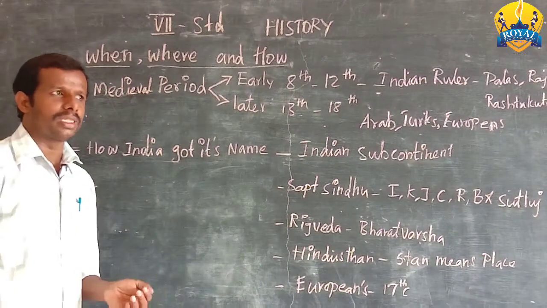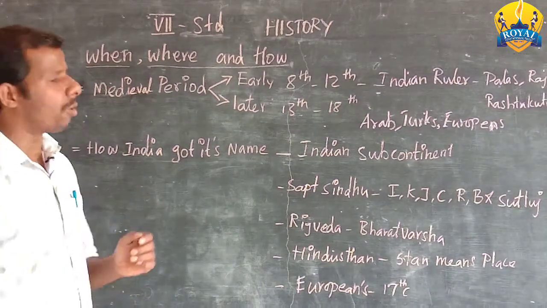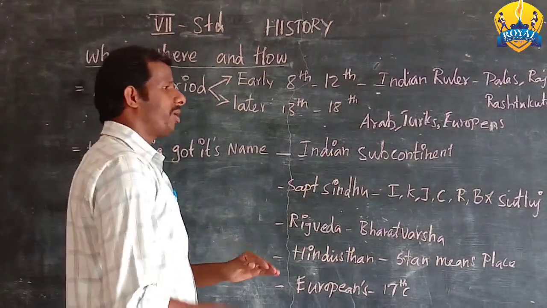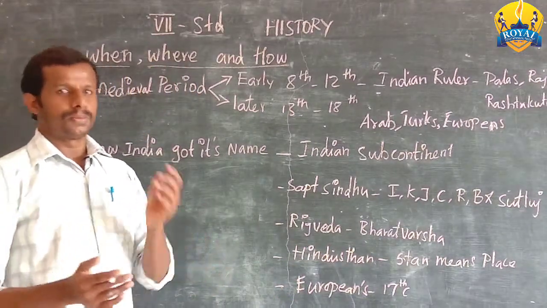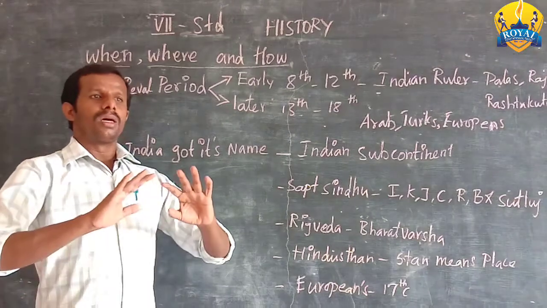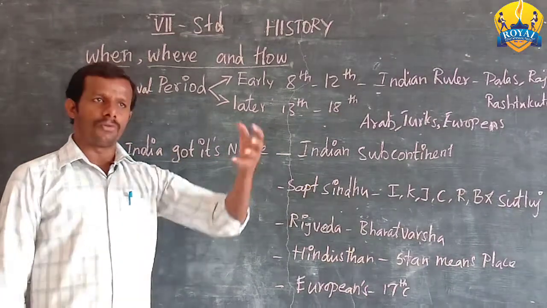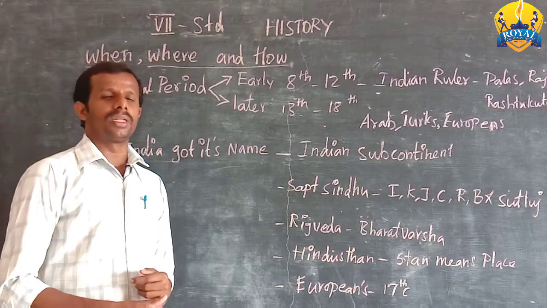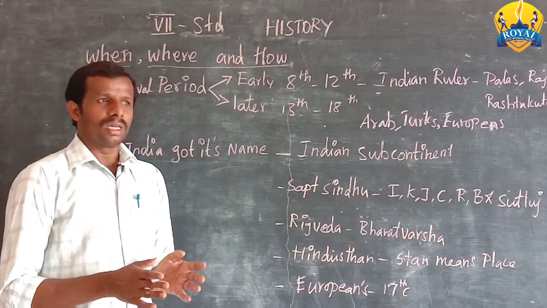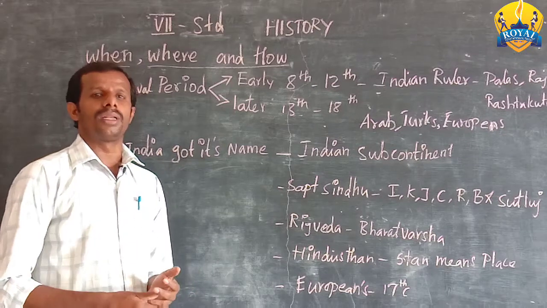Our country India is generally called the Indian subcontinent. What do you mean by subcontinent? A land having similar conditions to a continent is called a subcontinent. Yes, India has the similar conditions of a subcontinent.